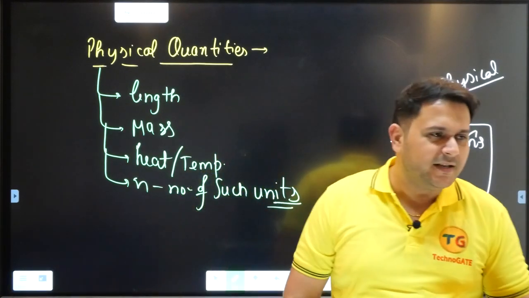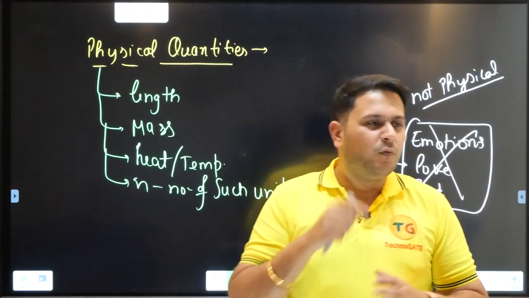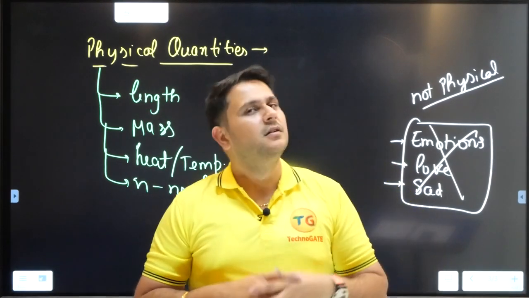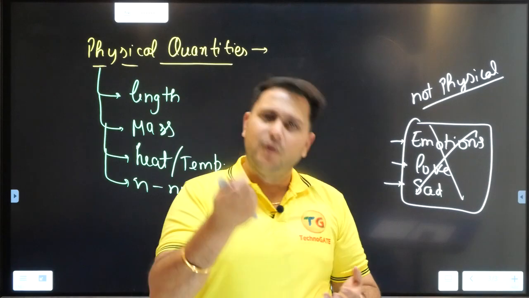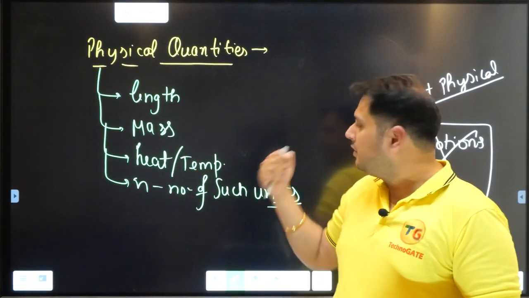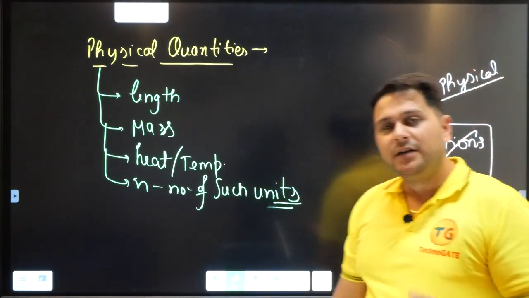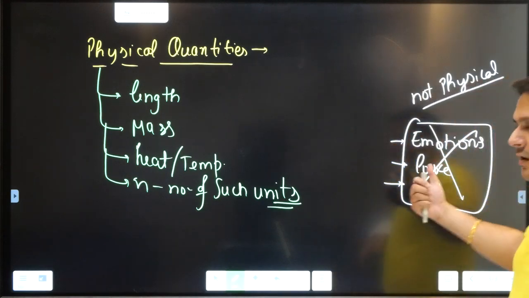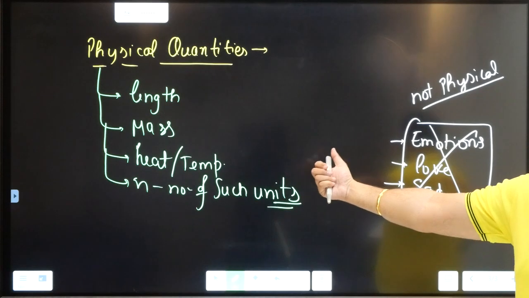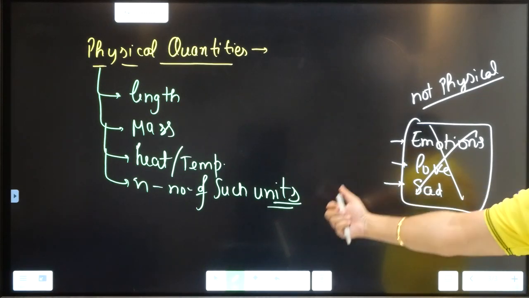Now the definition says those quantities which can be measured are known as physical quantities. For example, we have length, we have mass, we have heat, we have n number of such parameters, right? So all of them are known as physical quantities, and emotions, love, sad, these parameters will not come under the category of physical quantities because they cannot be measured, right? So let us proceed.